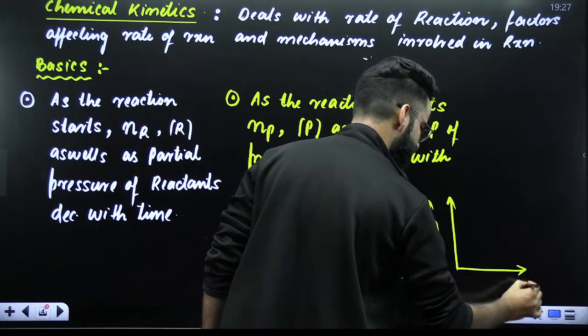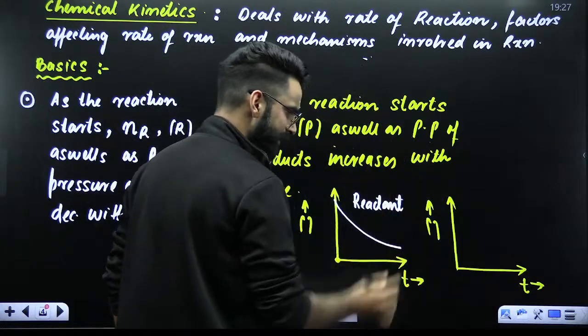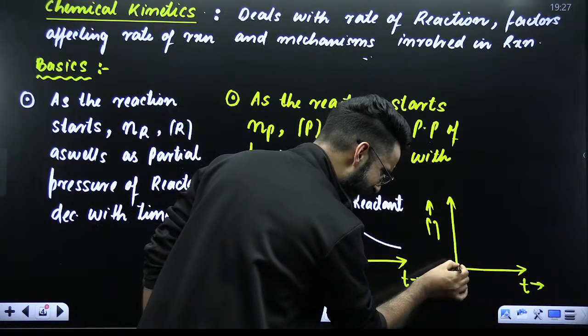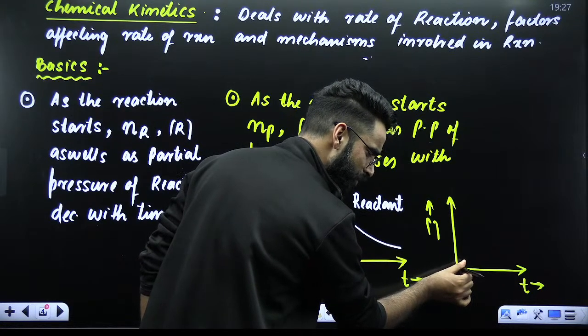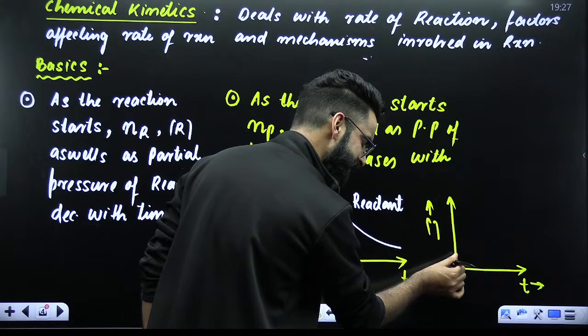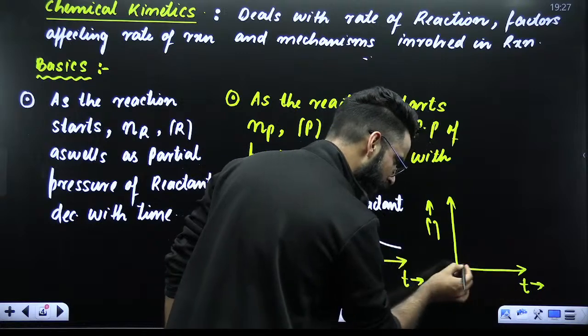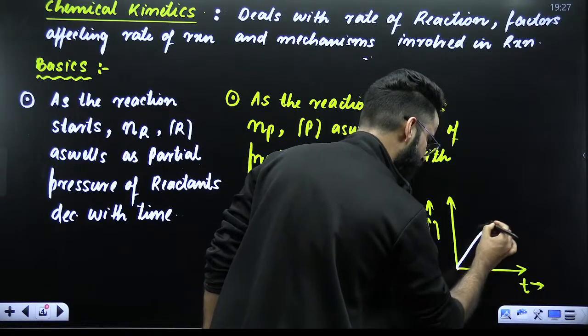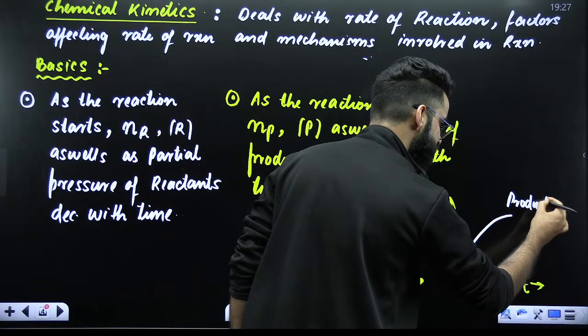Say, concentration versus time. This is time t is equal to 0. At time t is equal to 0, there is only reactant in the container. Concentration of product at time t is equal to 0 in the container will be 0, right? And with time, what happens to the concentration of product? It increases. So this particular graph is basically valid for products.